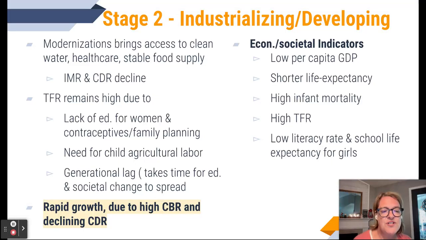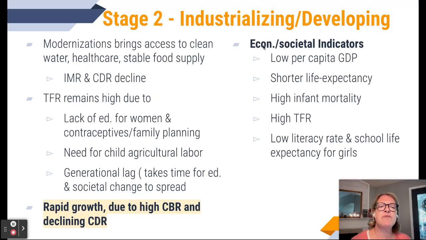And so these countries are still experiencing rapid growth, because they have this high CBR, that high crude birth rate, but because of access to food and clean water and some healthcare, the death rate's actually declining. So that's why we see this really advanced growing population, which is what we see in these African countries and parts of Asia as well.